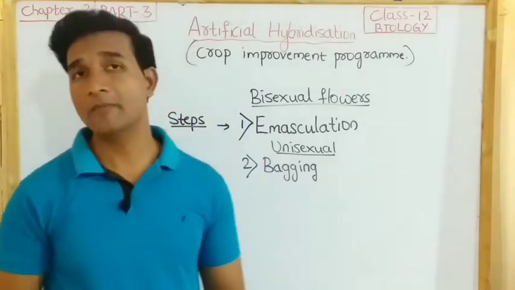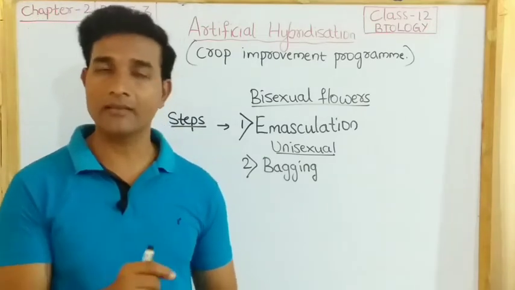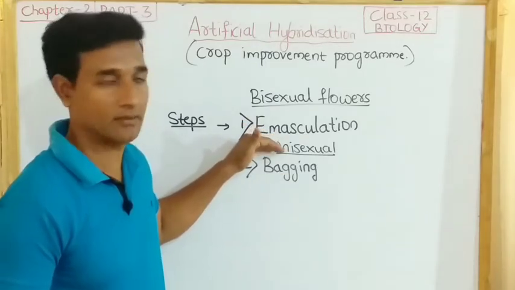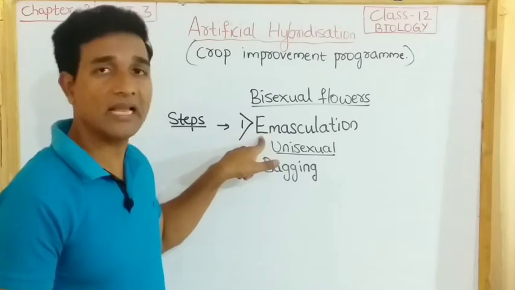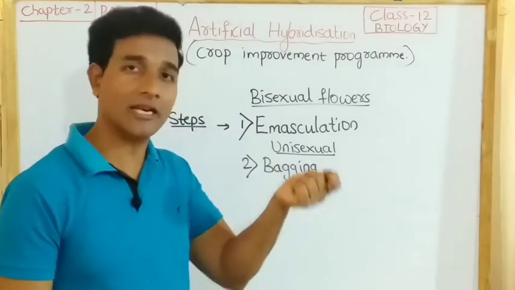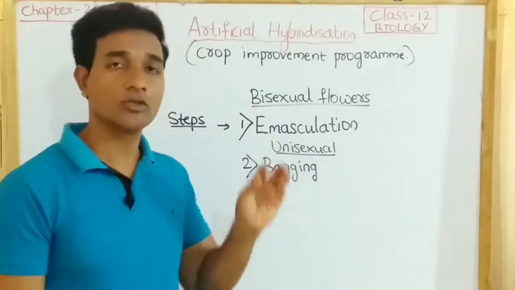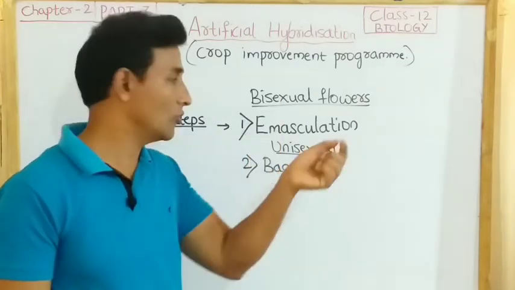If the female parent bears bisexual flowers, removal of anthers from the flower bud before the anther dehisces is called emasculation. This step is done using forceps, and the anther lobes are removed so that pollen grains will not be liberated. So before dehiscence of the pollen grain, the anther lobe is removed.